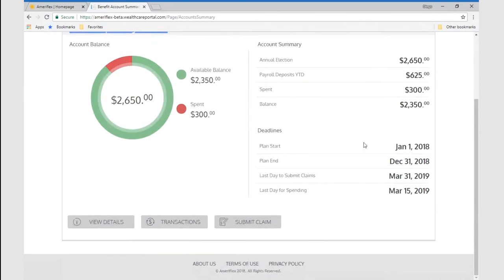For the purposes of the example, we have the start date January 1st, 2018. The plan will end December 31st, 2018. It will also provide you the last day that claims can be submitted and the last date for any spending, if, for the purposes of a Flexible Spending Account, you have a grace period versus a rollover feature.